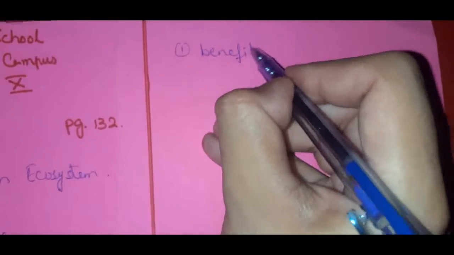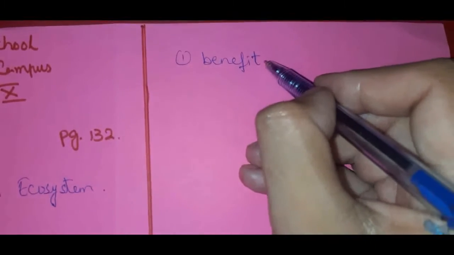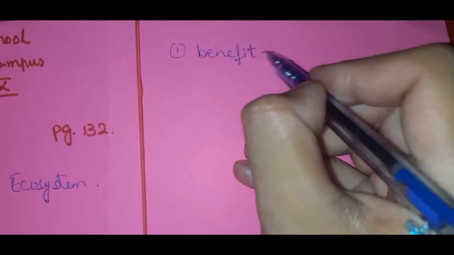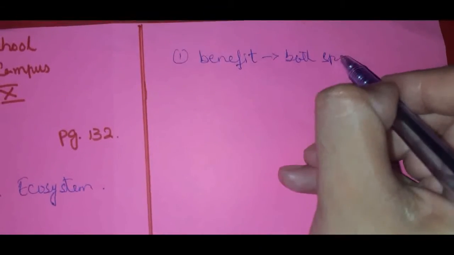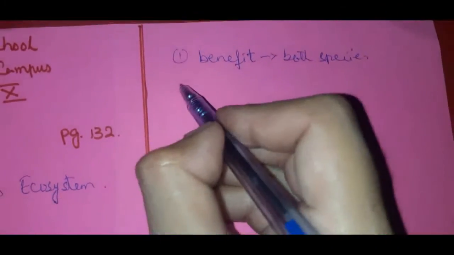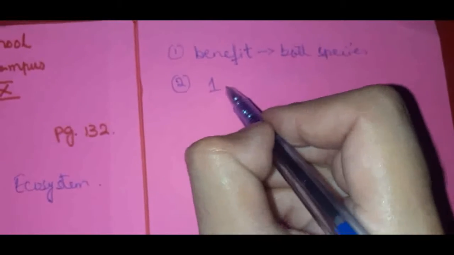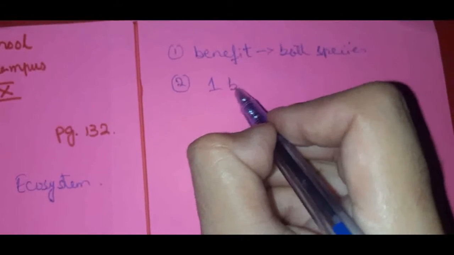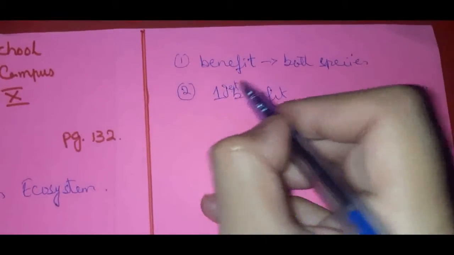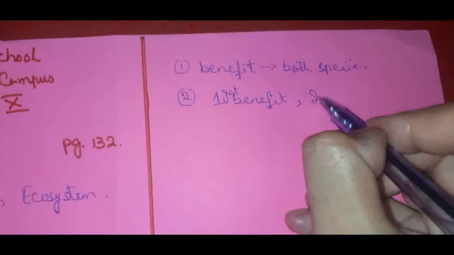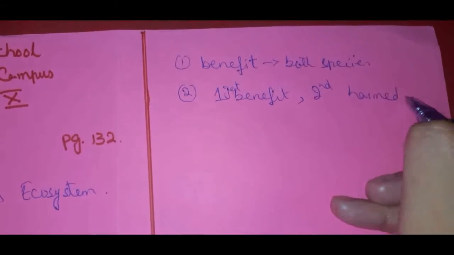Whereas the second type is that one species would be benefited, whereas the other would be harmed, right?